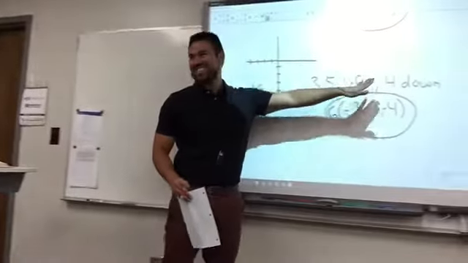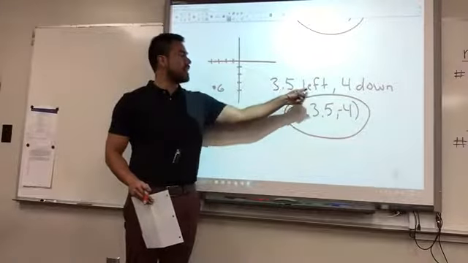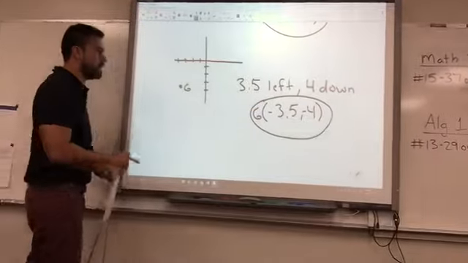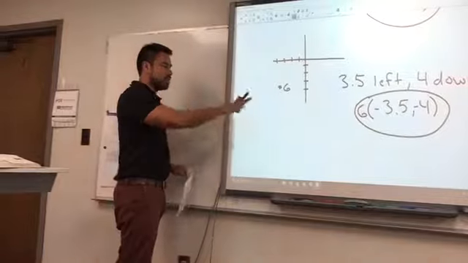All right, yes. No, good. It's negative 3.5, and then it went down, so it's -4 as well. So it's negative 3.5, -4. That's your answer to that one.